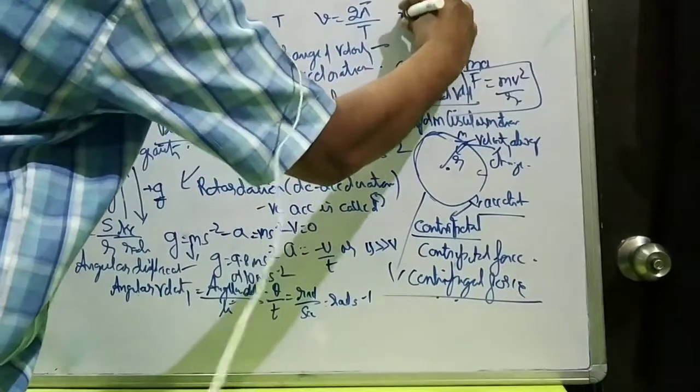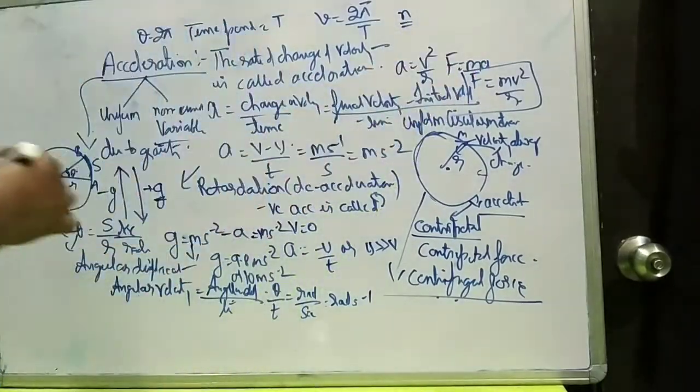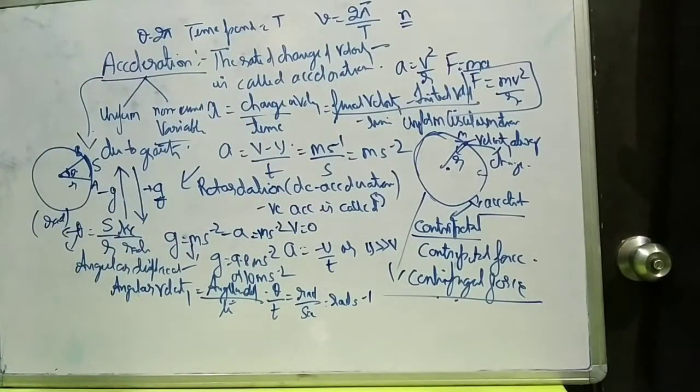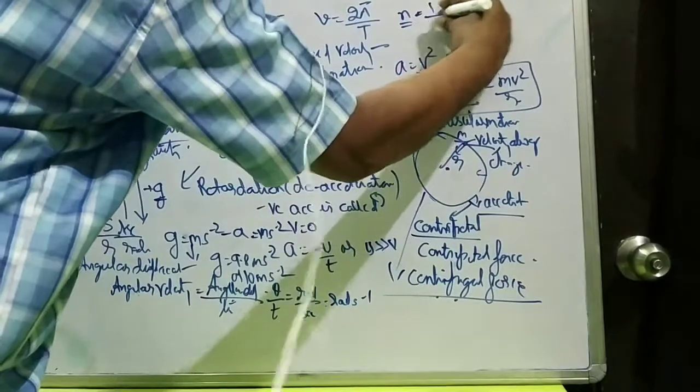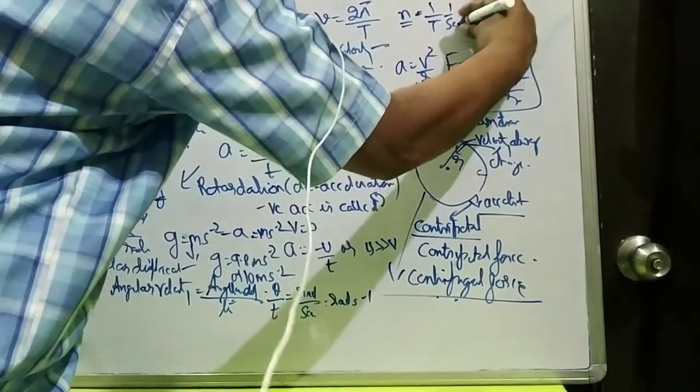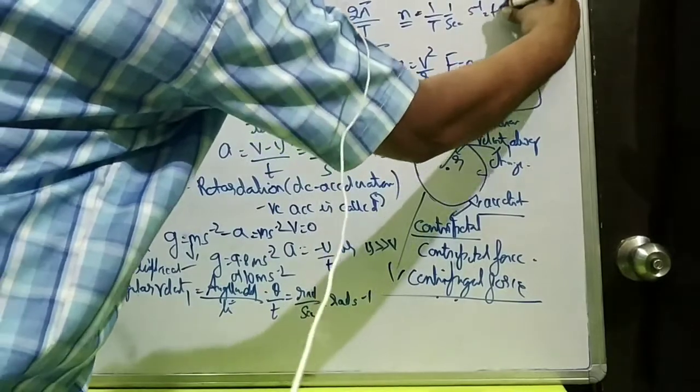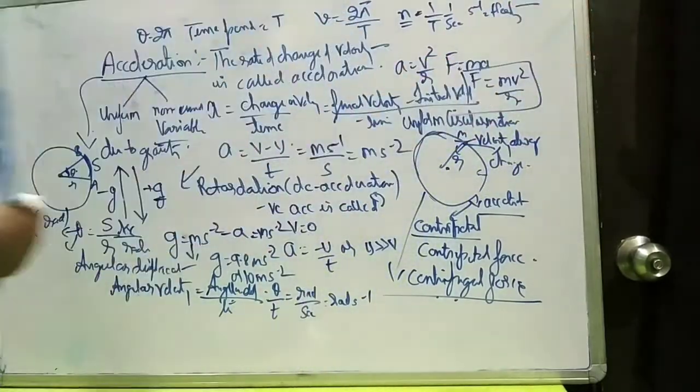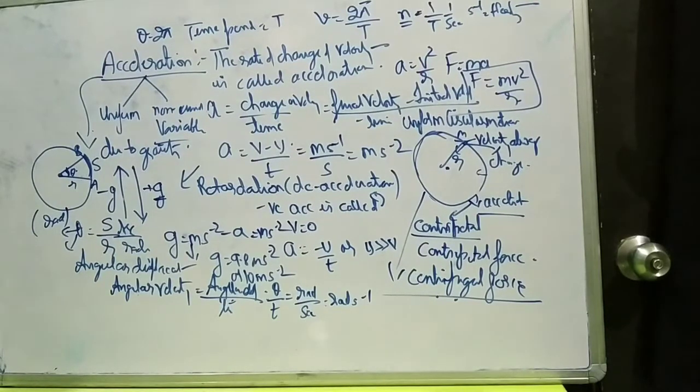And frequency is denoted by N. Frequency means the number of circular motions made in 1 second. It is 1 upon T, so we can say it is 1 upon second, which is second inverse. It is called hertz. So N is equal to 1 upon T.